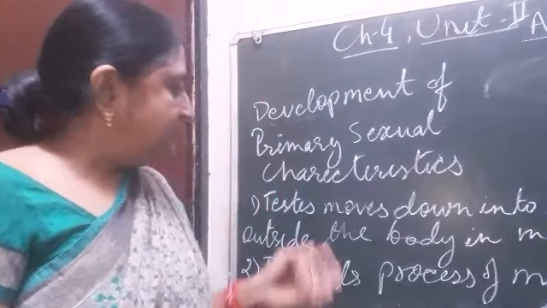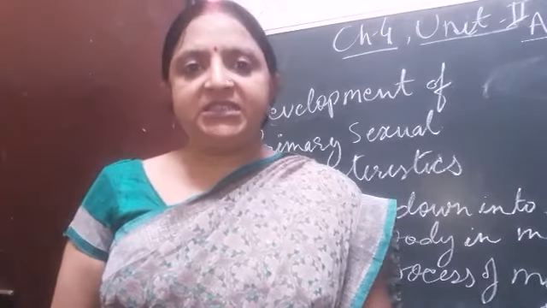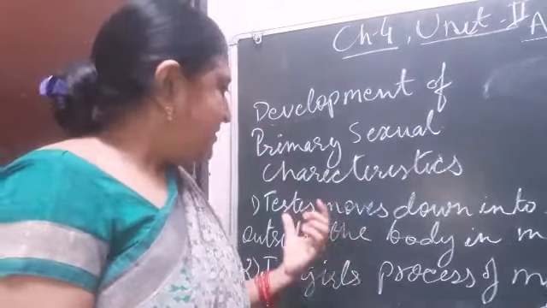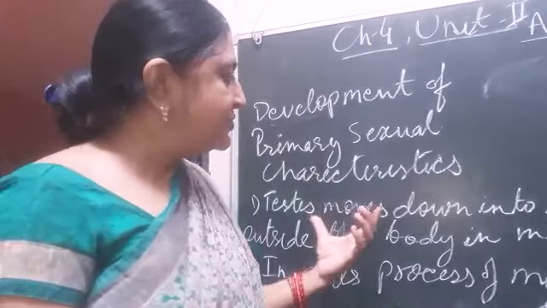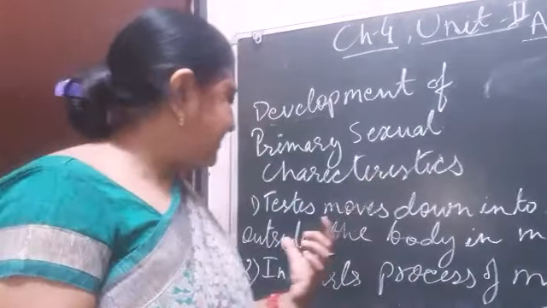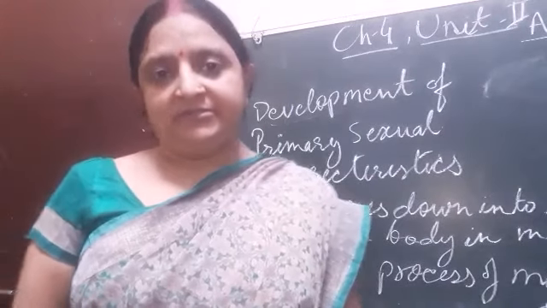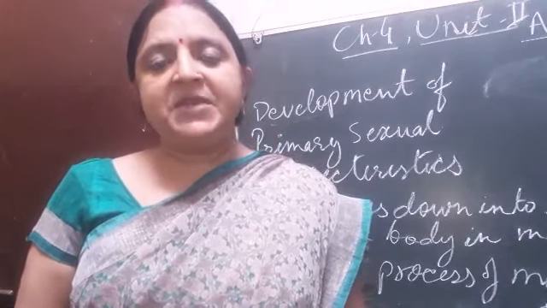Now, in males, what changes occur? Primarily, the testes move down into the scrotum. Why do they move down into the scrotum, coming outside from the body in males?